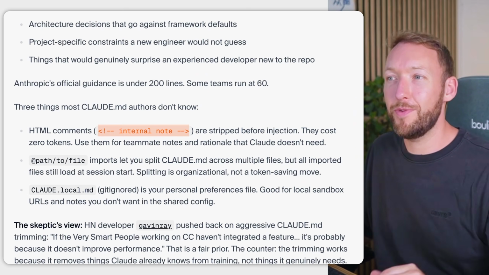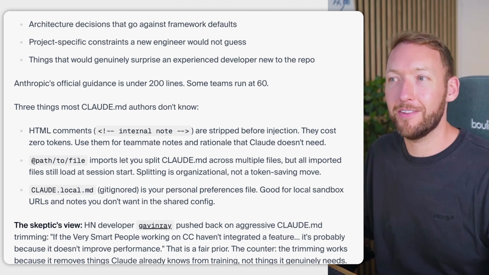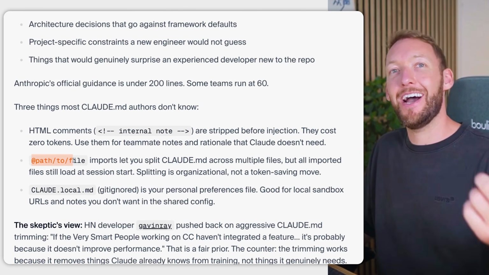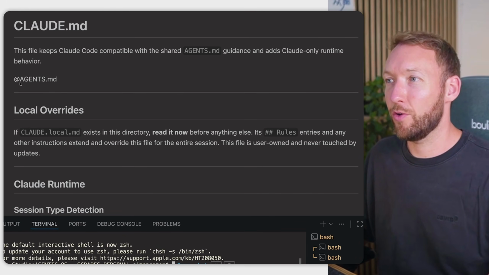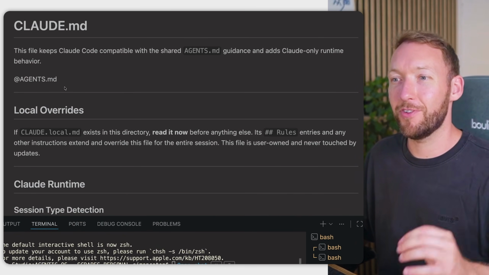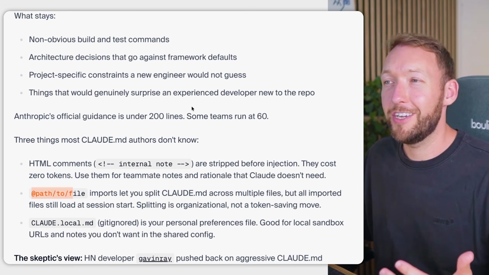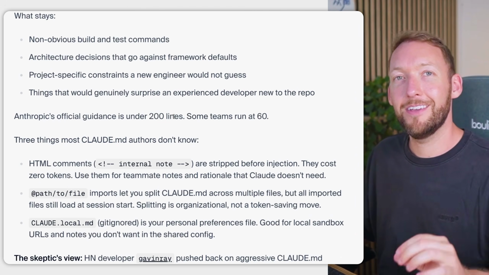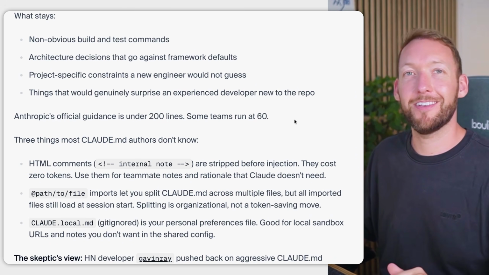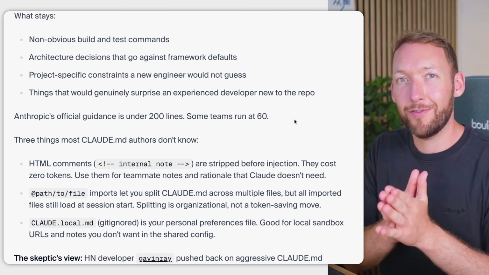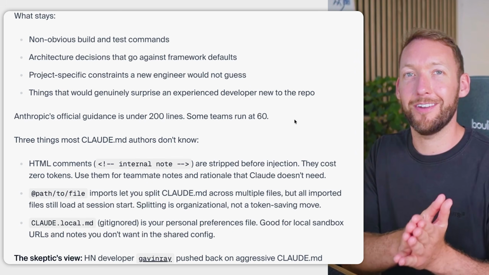And then you should also know that when you import any information into that file, so you have an @ which points at another file, like we have inside our Claude.md here, an @agents.md which imports all the information directly from agents.md every single time. So the suggestion here is to try and get it under 200 lines, and if you can, even slimmer, get it down to 60 lines. Anything that Claude cannot infer from the code is the only stuff that should be inside the Claude.md.